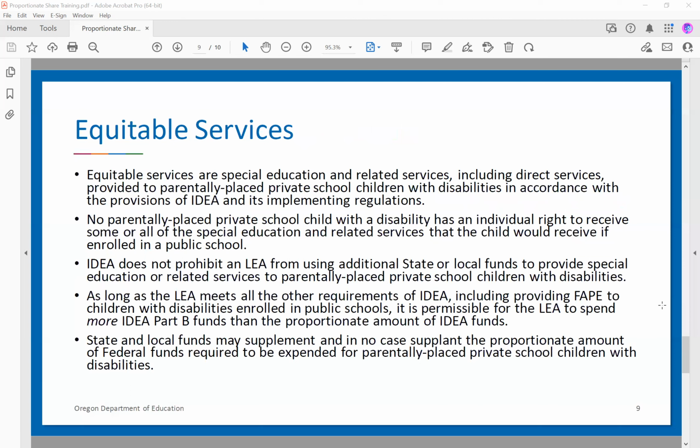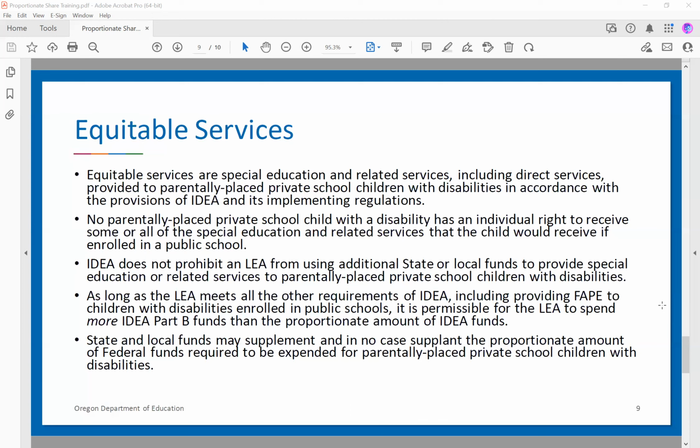So what are equitable services? Equitable services are special education and related services, direct, indirect, that are provided to the parentally placed private school children with disabilities that are in accordance with IDEA and the implementing regulations. So again, an equitable service does not mean that they have an individual right to the services that they would have if they were enrolled in public school.